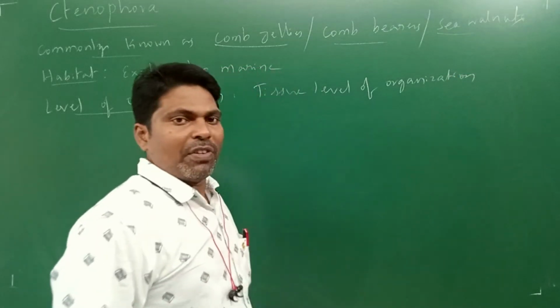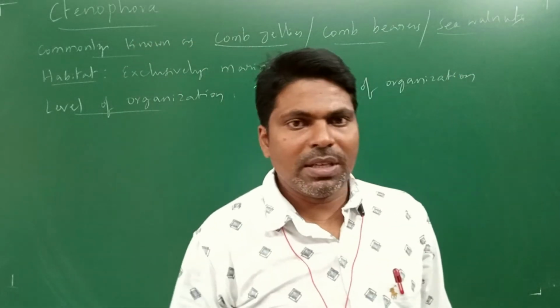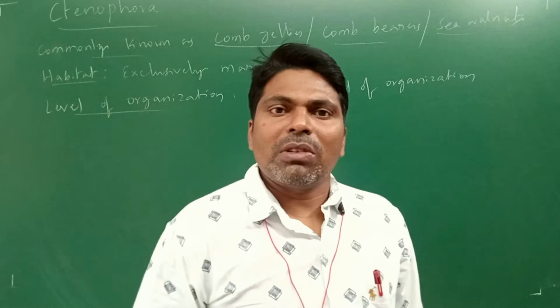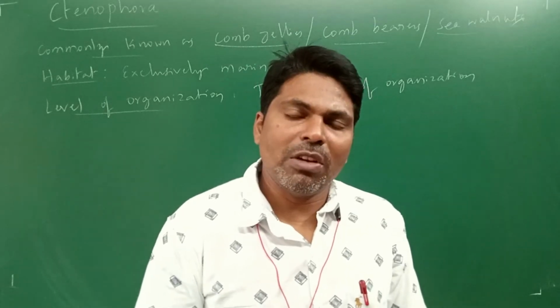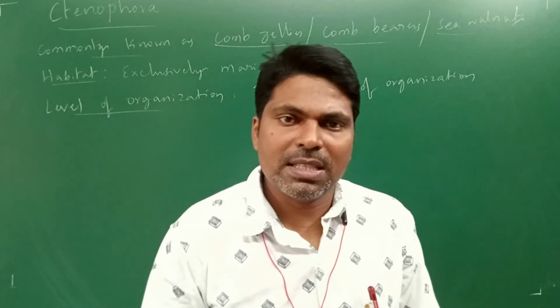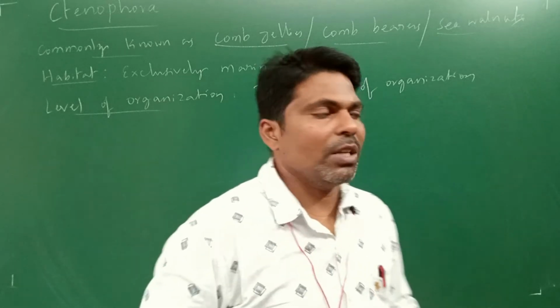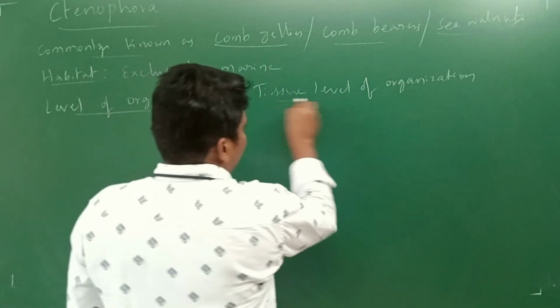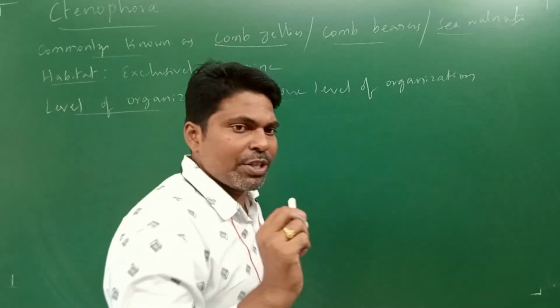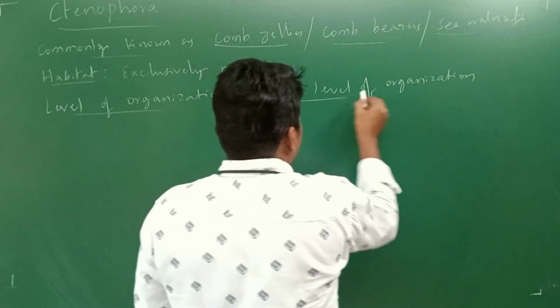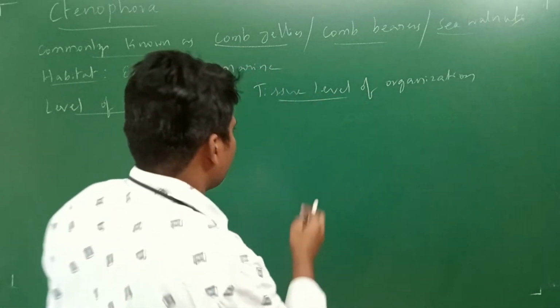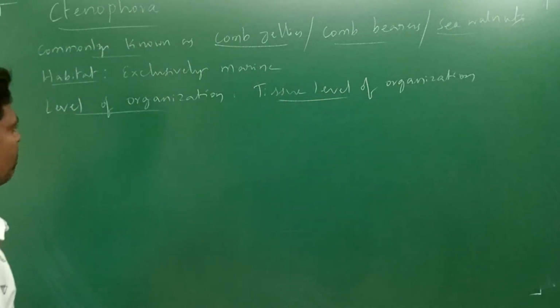What is meant by tissue level of organization? Try to understand, try to remember. Among the cellular grade of organization, tissue level, organ level, and organ system level of organization, here the cells are aggregated to form tissues, and these tissues make up the body. Generally, we observe the tissue level of organization in these organisms.